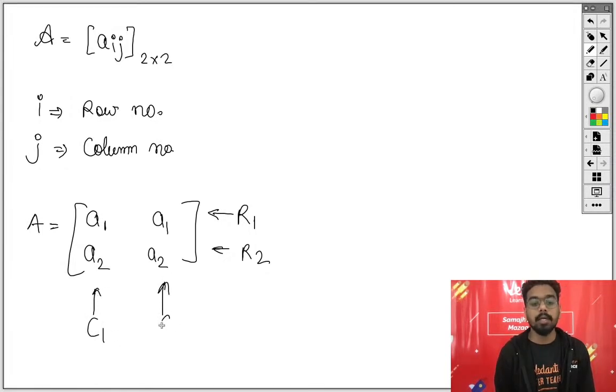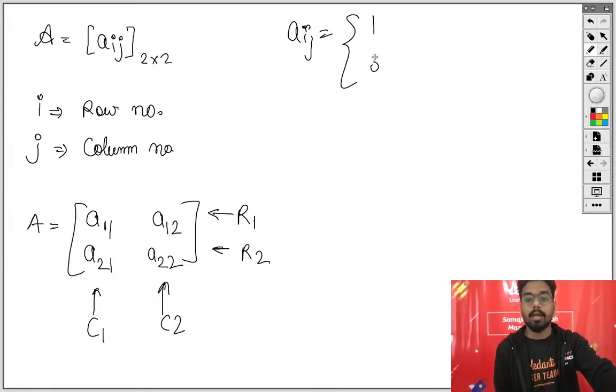This is column number 2. So this is column number 1. So the second prefix will be the same over in this column. It's 1, it's 1, it's column 2. So 2 and 2. Now it is given that Aij will be equal to 1 or 0.